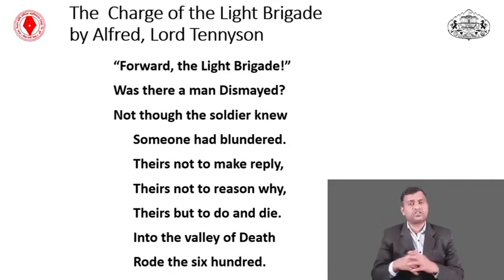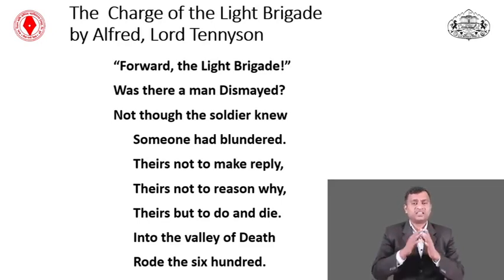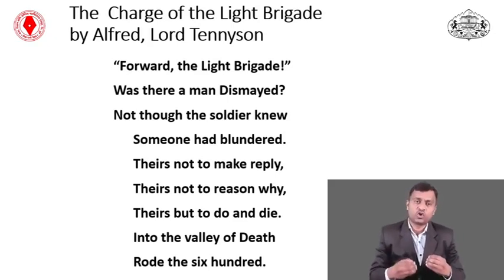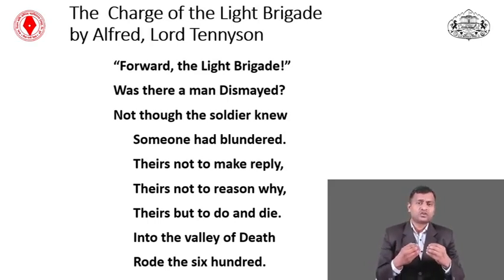They don't worry about their life, their family, nothing else. They only think in their mind to kill and enter the battle, to perform their action. So each stanza repeats this, with: into the valley of death rode the 600. This indicates what a compassion, what a courage the 600 showed on the battlefield. Look at this. This is called passion, compassion.